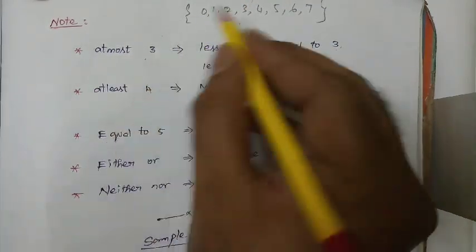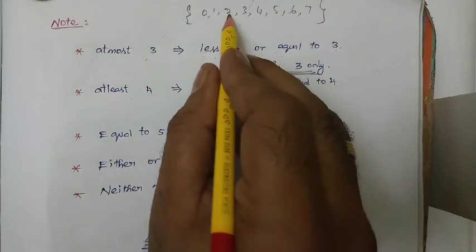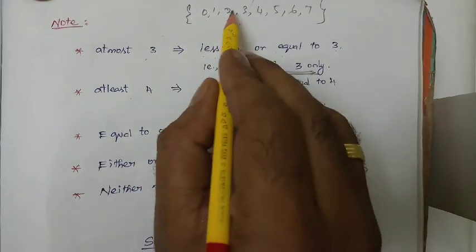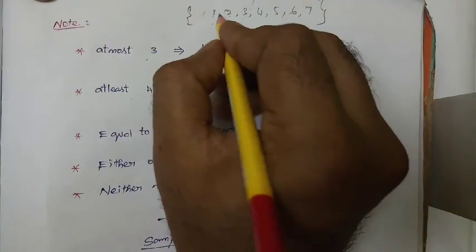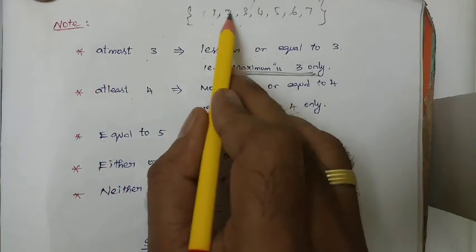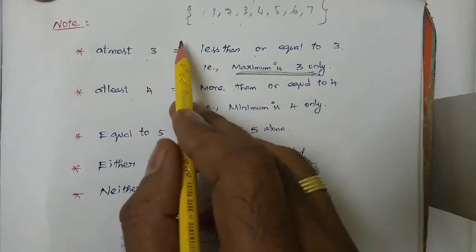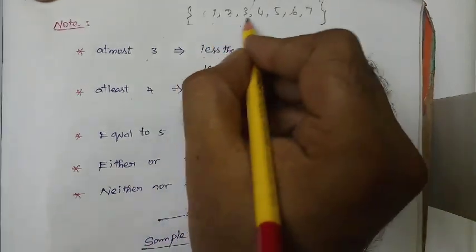So the favorable outcomes for at most 3 are nothing but 3, 2, 1, 0. The maximum is 3 only. Suppose 0 is not given here, then the favorable outcomes for at most 3 are nothing but 3, 2, 1. Understood? So at most 3 means the maximum number is 3, and below that number, whatever numbers we have, we have to take all of them.